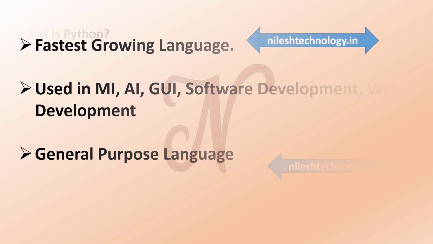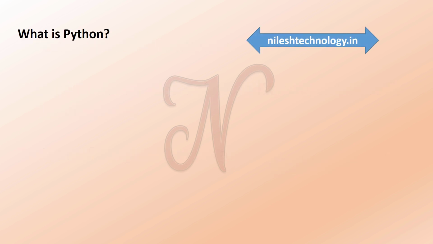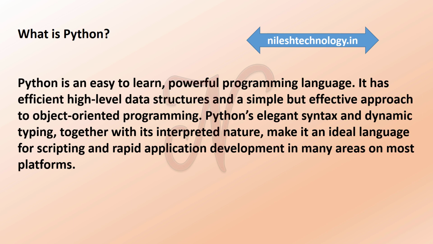So what is Python? It is a programming language. It is interpreted, object oriented, and high level. This is the definition of Python. It is easy to learn and powerful.